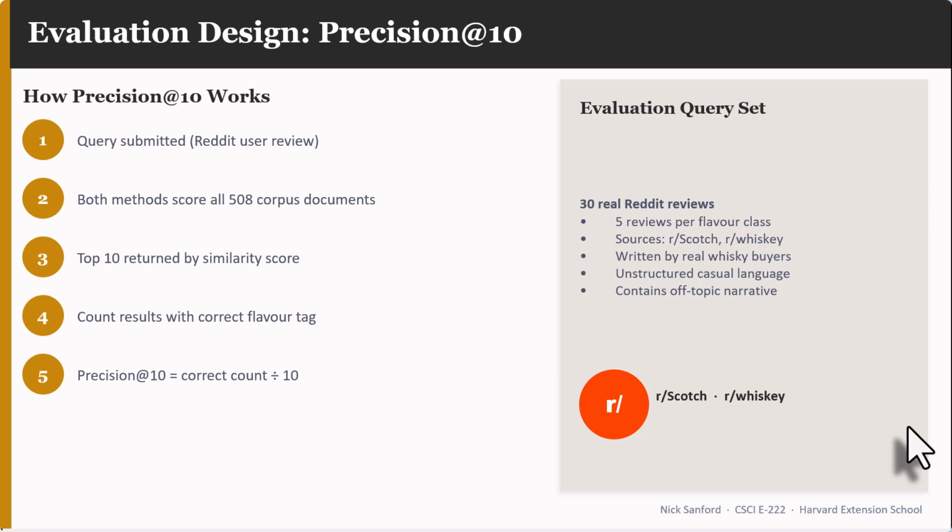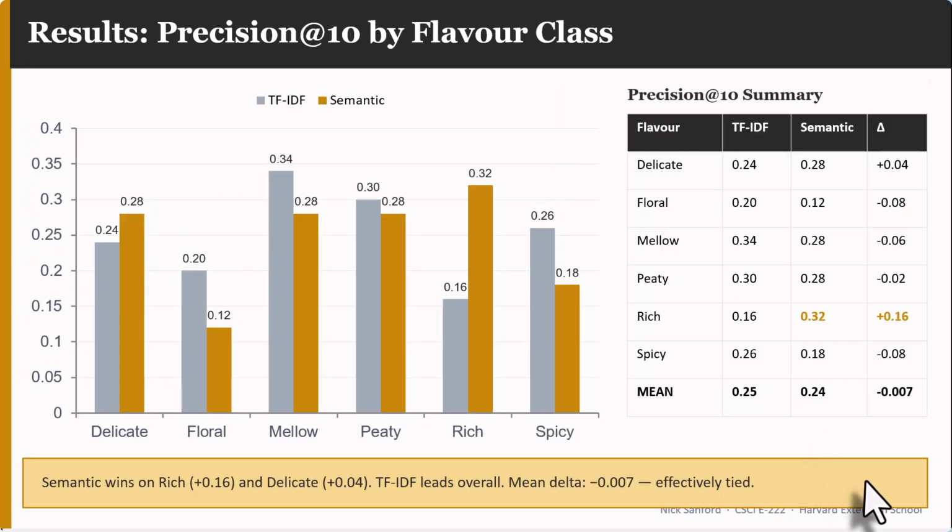And whatever percentage of the corpus documents correctly match the review flavor class, that's the precision at 10 metric that we're going to use. This is the result of doing that. So let's first look at the delicate match. You can see that the semantic model did outperform the delicate. That means that the model understood the concepts behind delicate flavors and was able to create a superior match, exactly